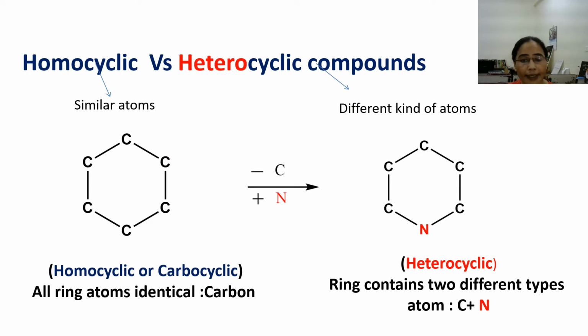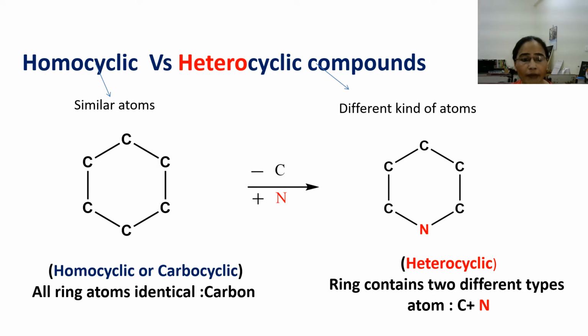Now, in this slide, we can see how a heterocyclic compound can be derived from its analogous carbocyclic compound. If you see the first ring, this ring has 6 carbon atoms and all 6 atoms are similar, that is carbon. So this compound can be classified as homocyclic or carbocyclic because all ring atoms are identical.